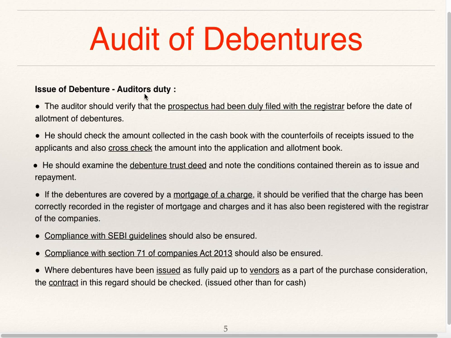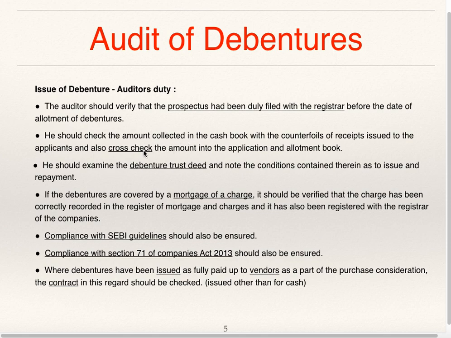Now we'll see what is the auditor's duty in case of issue of debentures. Auditor should verify that the prospectus had been duly filed with the registrar before the date of allotment of debentures. He should check the amount collected in the cash book with the counterfoils of receipts issued to the applicants and also cross-check the amount in the application and allotment book.